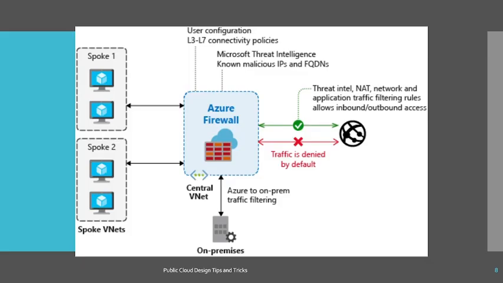Now let's try to understand where you should place your firewall. Just think about your scenario. You have your own virtual network, and you want to interact with different systems like on-premise or the internet or public PaaS services. So how should you route your traffic securely, or how can you restrict the traffic in your virtual network? You can either do it via the NSG, network security group. Inside your subnet or inside your VNet you can tag the NSG and you can control it. If you want to control it at the organization level, Azure Firewall is very costly, so it is not wise to use the firewall in each and every VNet.